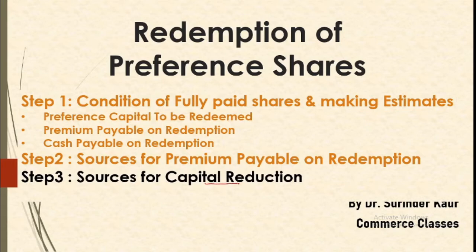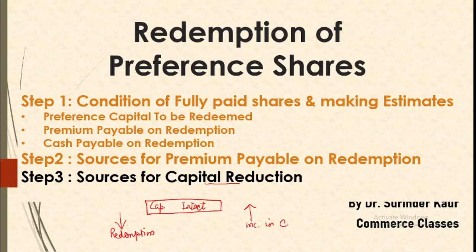But the Companies Act does not permit this capital reduction. The Companies Act requires that capital should remain intact. So in order to keep the capital intact, if on one side we have a reduction in the capital on account of redemption, then on the other end we should have an increase in the capital.